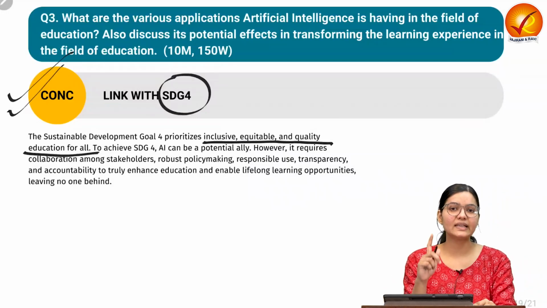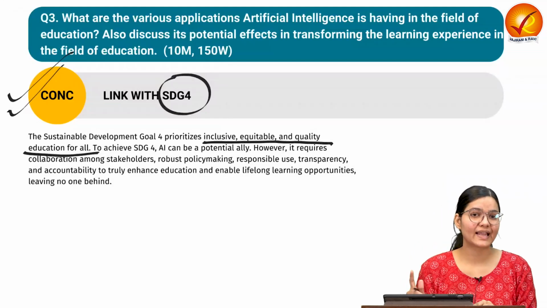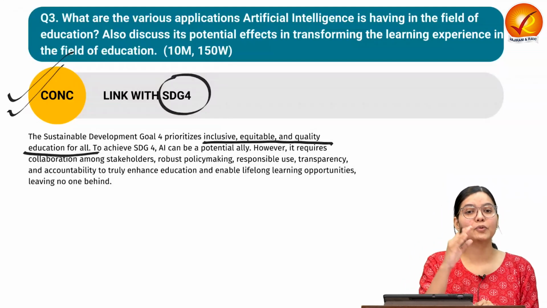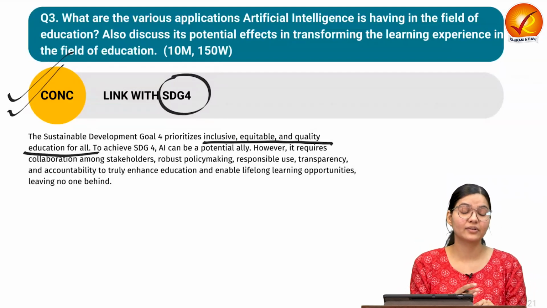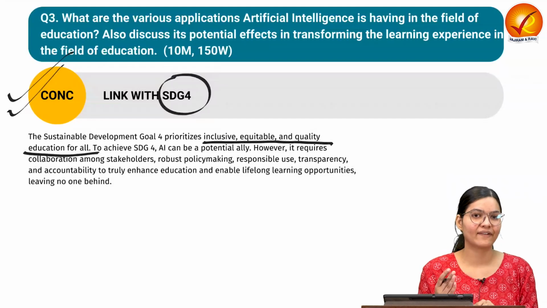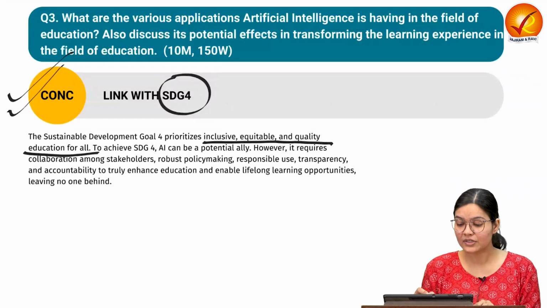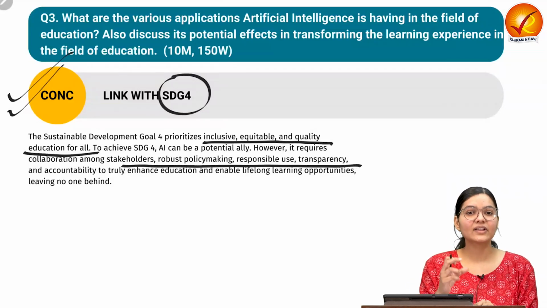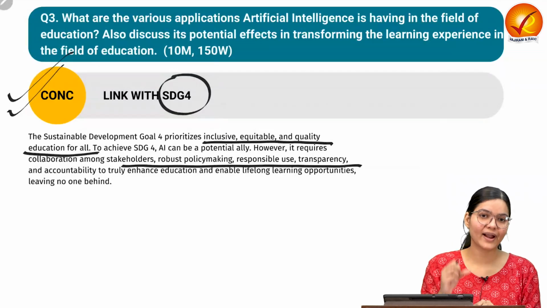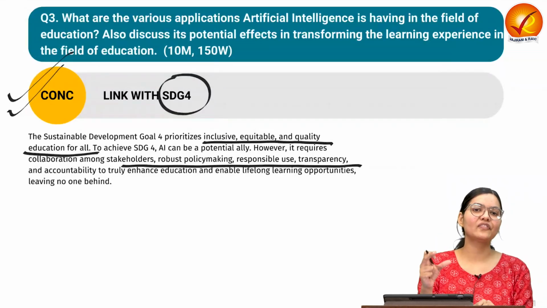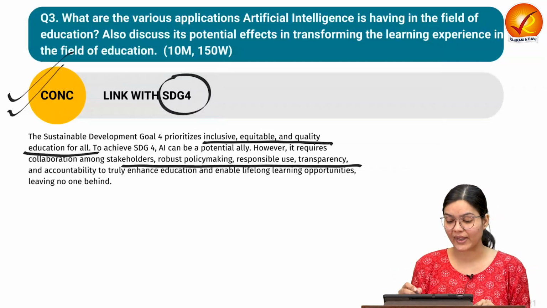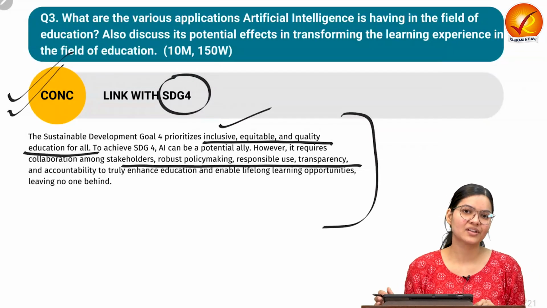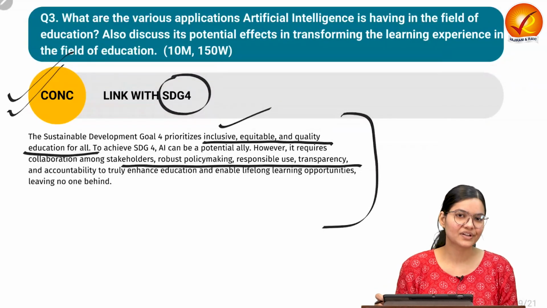So an artificial intelligence based system has the capability to provide education to all those who till now did not have affordability and accessibility. So we have to design policy in such a way that it ensures responsible and transparent use of artificial intelligence. Then we can fulfill SDG 4, where affordable and accessible education is provided along with the inclusiveness of all. So that was the conclusion for our answer.